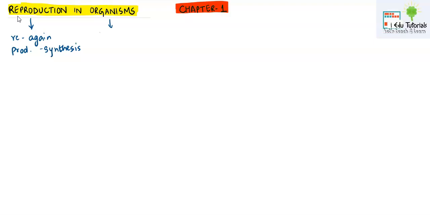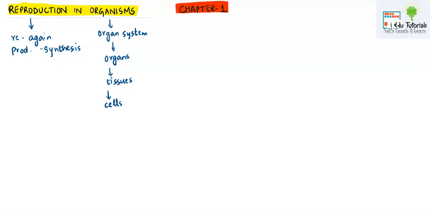An organism means all those individuals, all the living entities that have an organ system in them. This organ system is made up of organs. Organs are formed of tissues, and tissues, of course, are made up of cells. So cells unite together to form the tissue, tissue unites to form the organ, and organs unite to form an organ system, and this makes an organism.